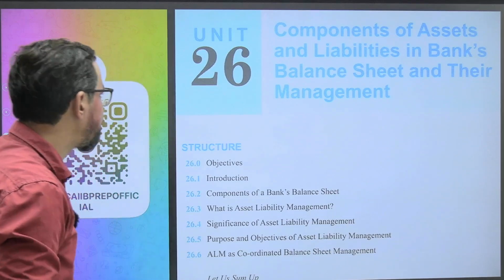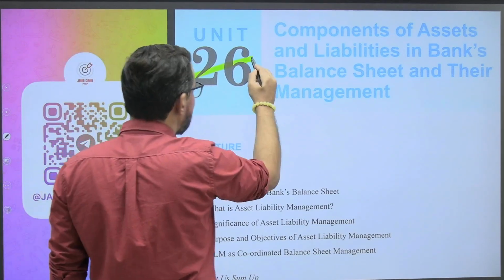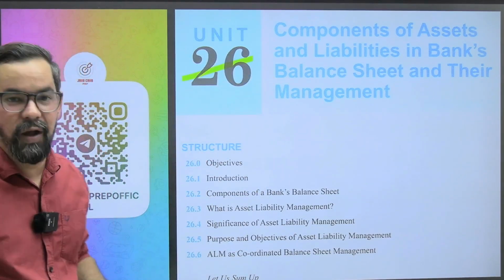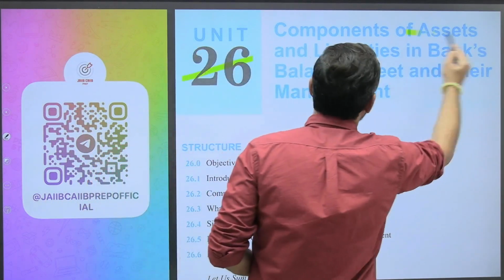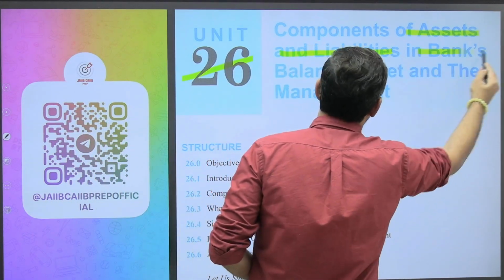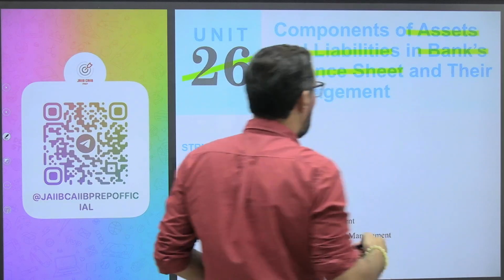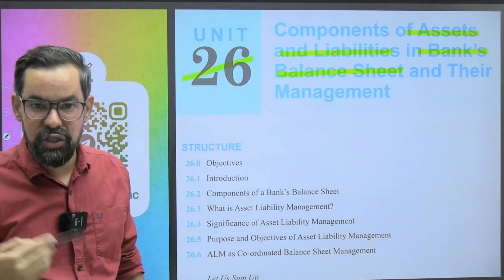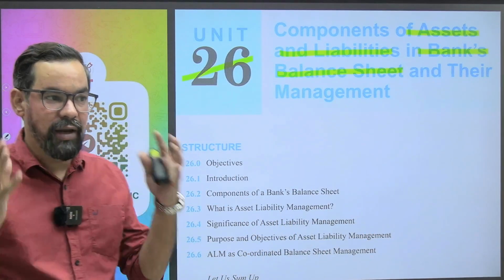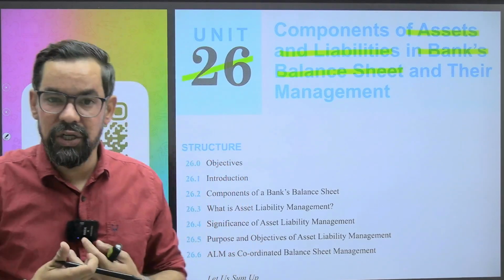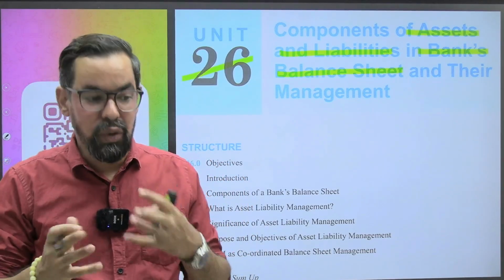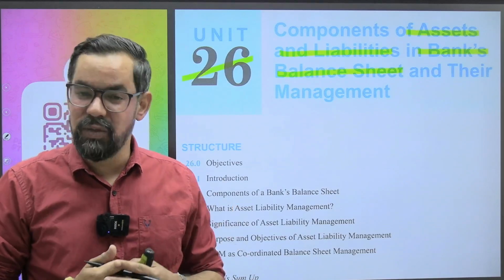So guys, unit number 26, the very first unit from your final module, module D: component of assets and liabilities in the bank balance sheet. Okay, so it is all about balance sheet management, or the introduction to the bank balance sheet. Whenever we talk about the balance sheet, the equation is assets equal to liabilities plus owner's equity.